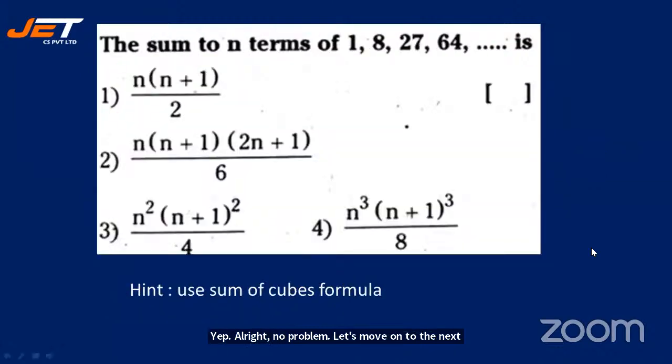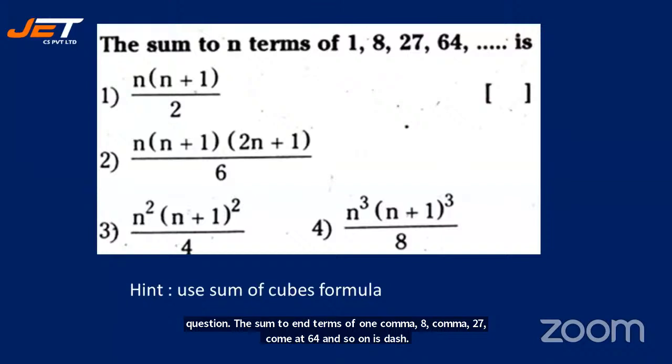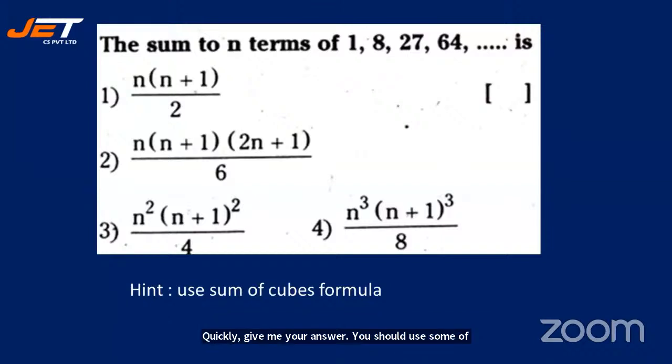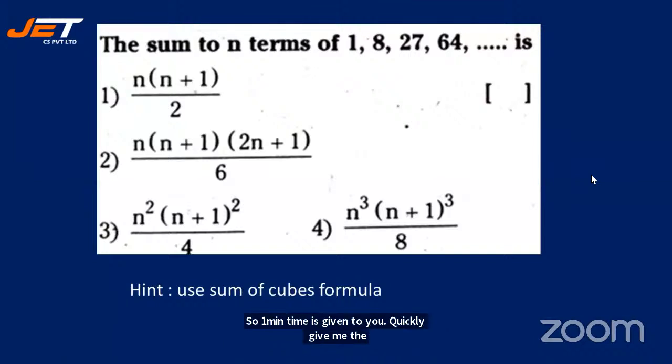The sum to n terms of 1, 8, 27, 64 and so on is dash. Quickly give me your answer. You should use the sum of cubes formula. All right. Sum of cubes formula. So one minute time is given to you. Quickly give me the answer. Work it out and give me the answer.